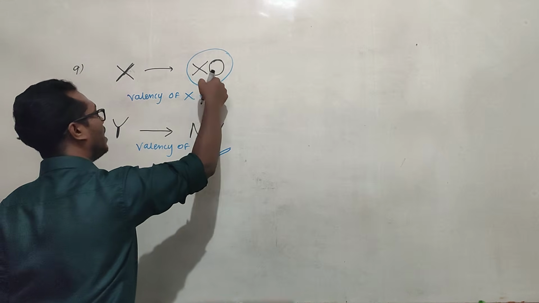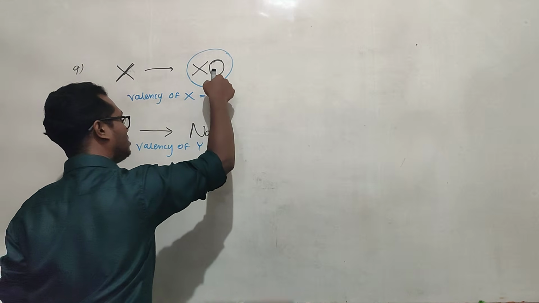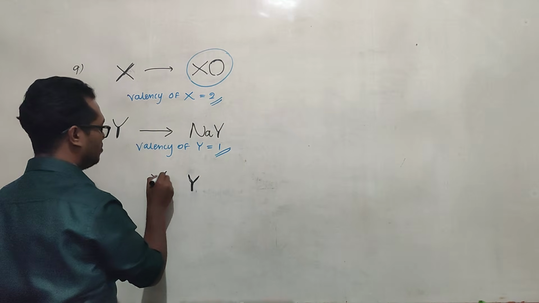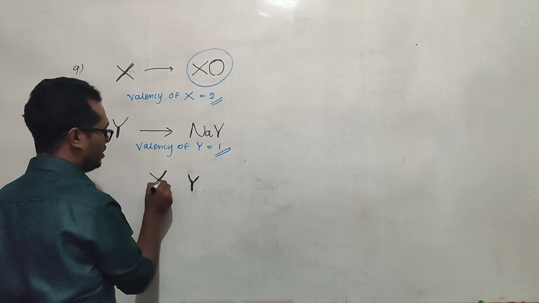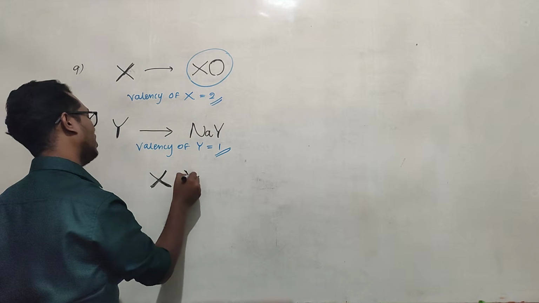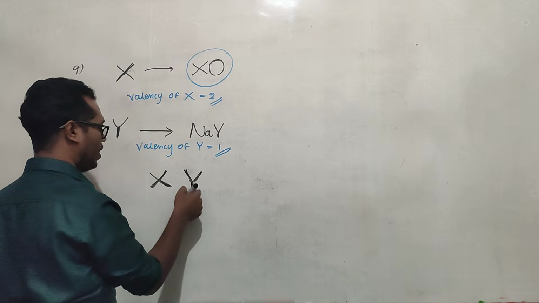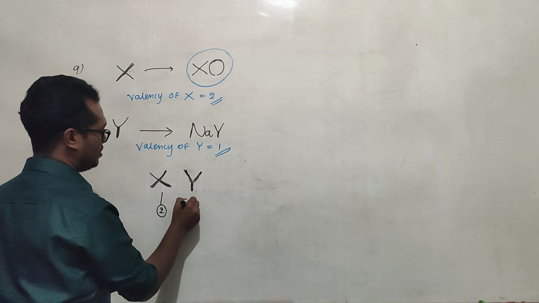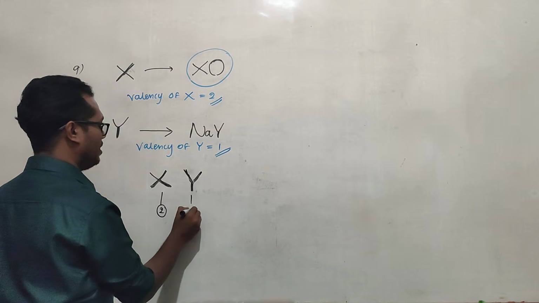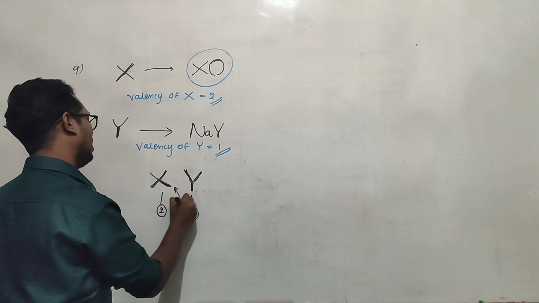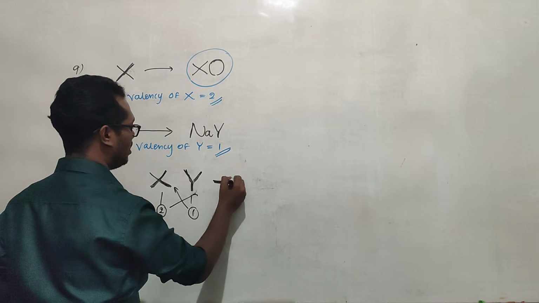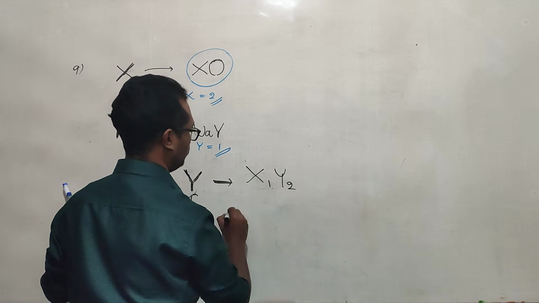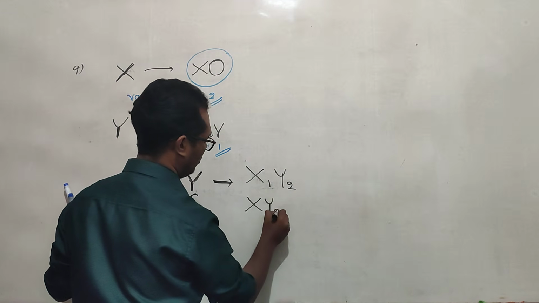Comparing with XO, the O is the anion, so X is the cation. So we write it like this: XY. Now we put the valencies. The valency of X is 2, the valency of Y is 1. So we exchange these valencies and prepare the formula X1 Y2, that means XY2.